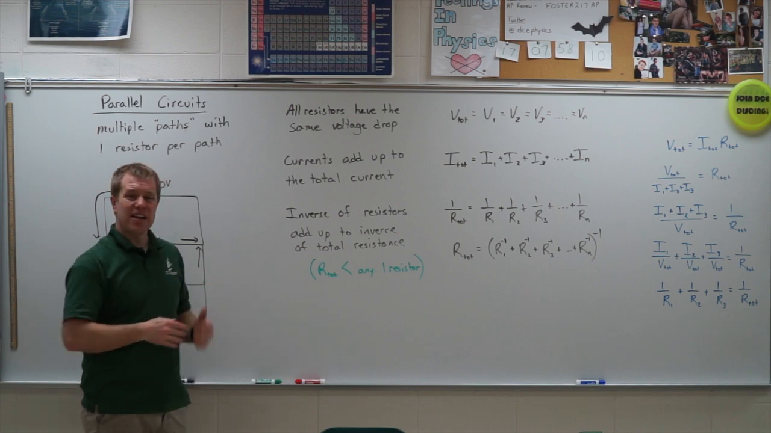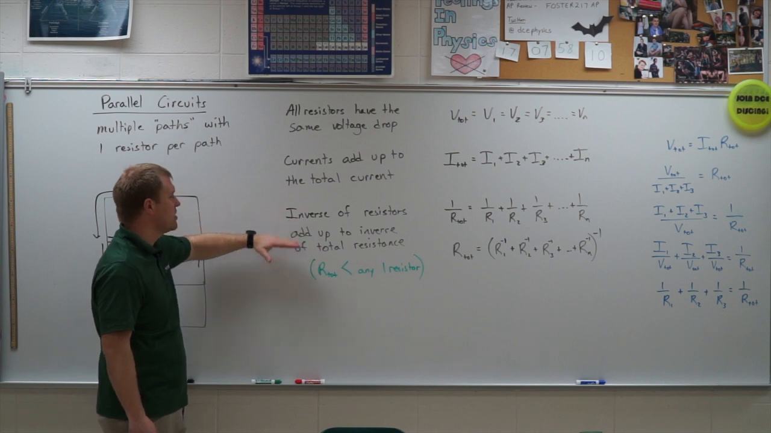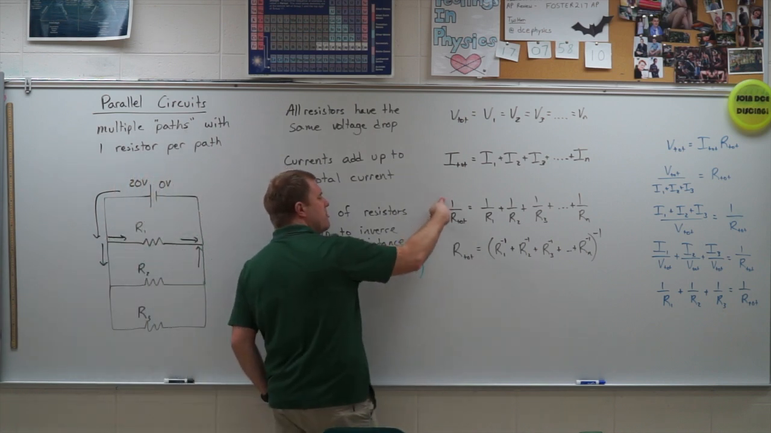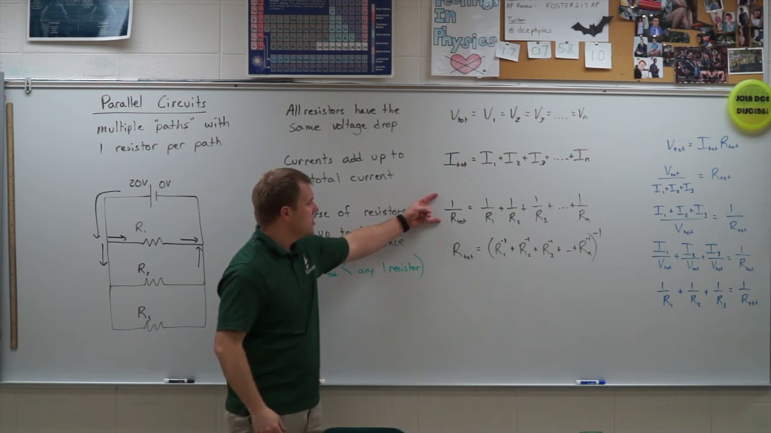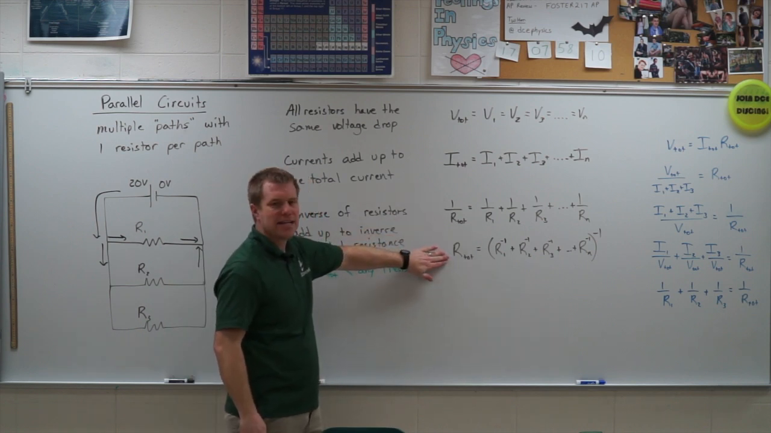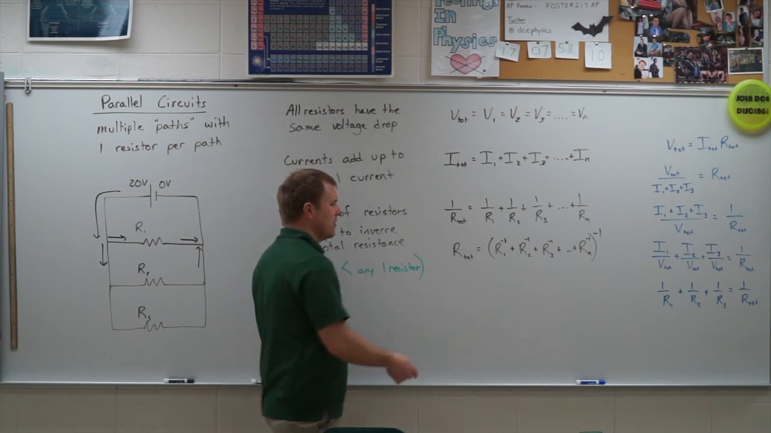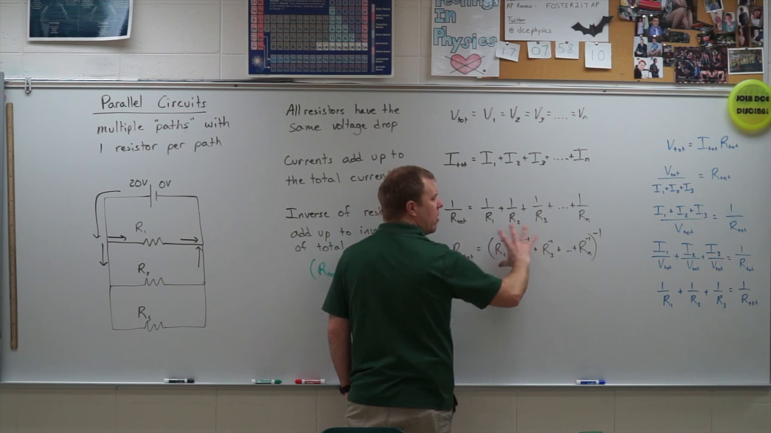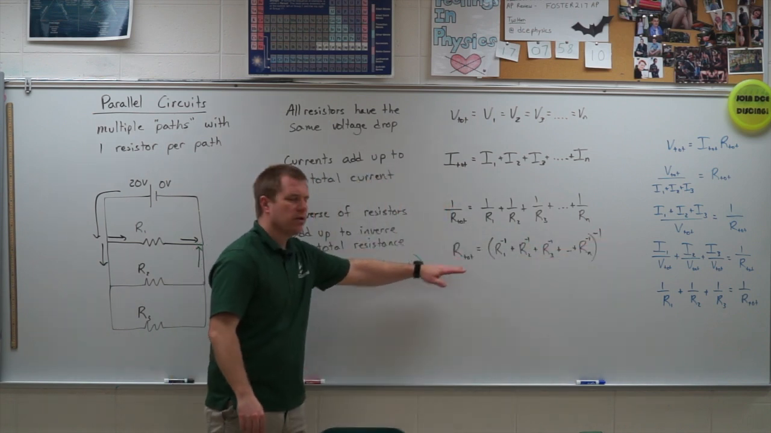Okay? Now, the last one's a little different. We add the inverses of the resistors, and that adds up to the inverse of the total resistance. Meaning the inverse of the total resistance is equal to 1 over R1 plus 1 over R2 plus 1 over R3. We can write it in this fraction form, or in this inverse form. So we use the -1 key on our calculator: R1 to the -1 plus R2 to the -1, add them all up, and then invert our answer, and we will get our total.